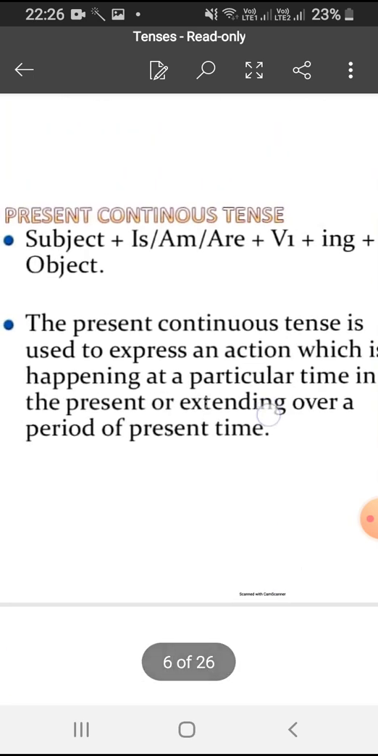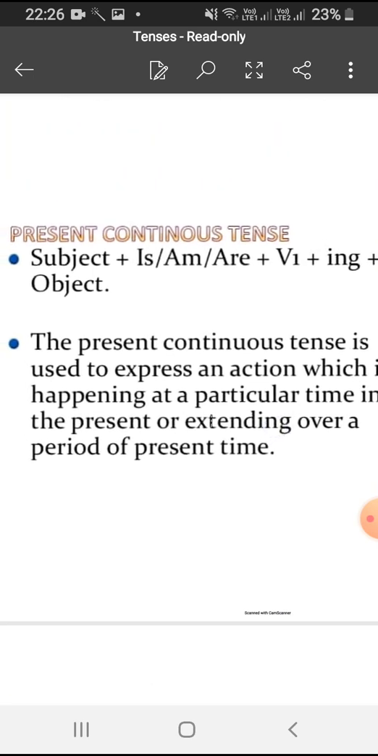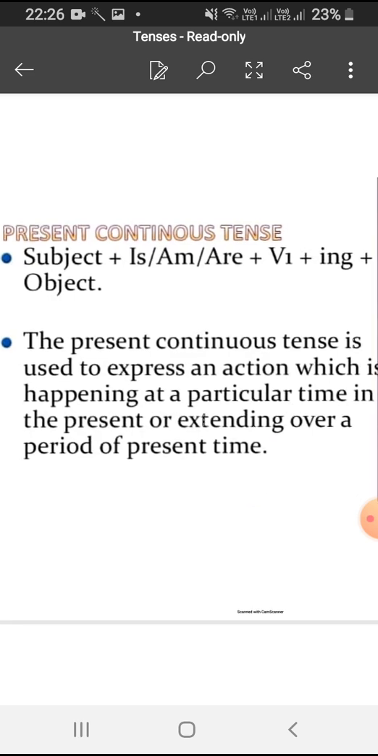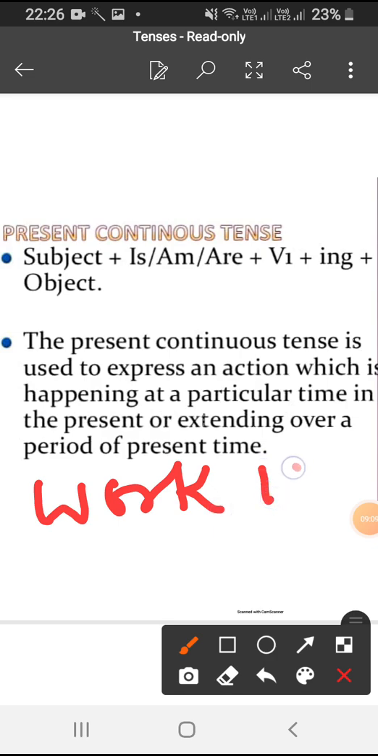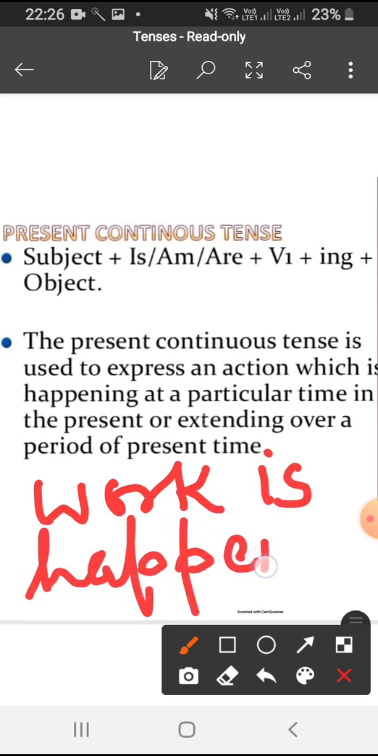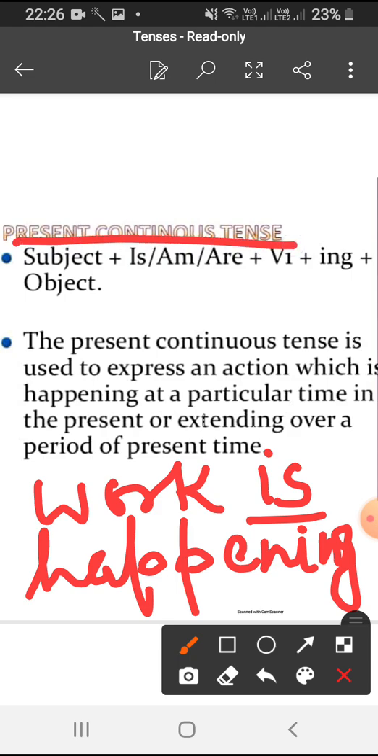Now coming to the next tense, that is present continuous tense. You have to remember two things in this tense. First is work is happening in this tense. Work is happening. Okay, and if we talk about past tense, you will say work was happening. If we talk about future, you will say work will be happening at this time in the future. So now we are dealing with present continuous tense. We need to remember two things.